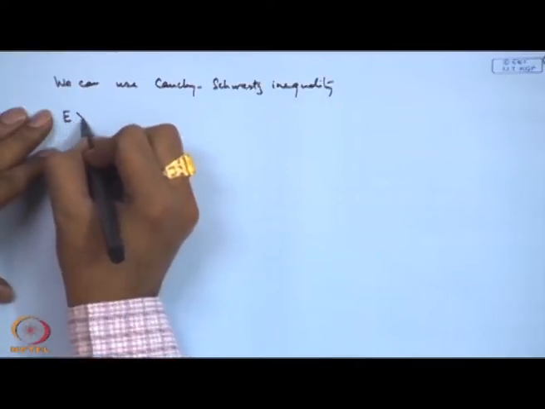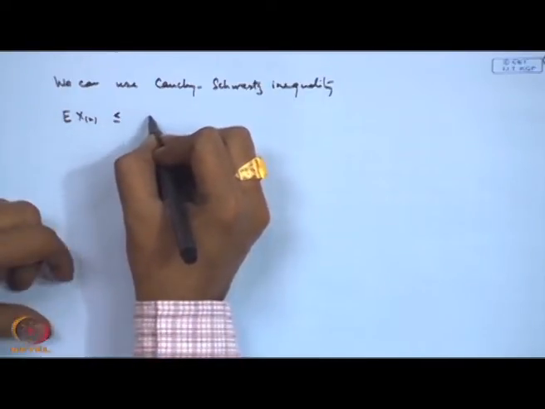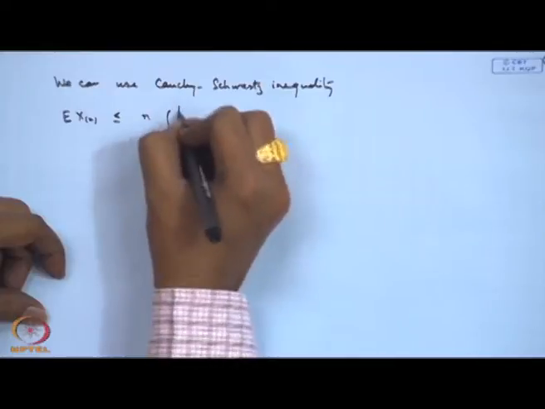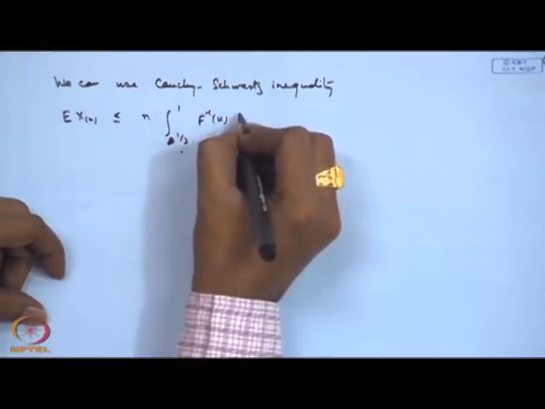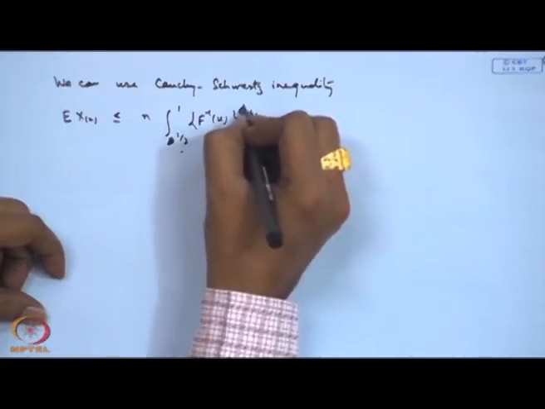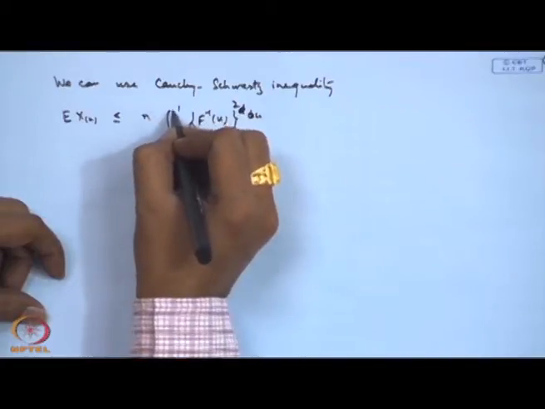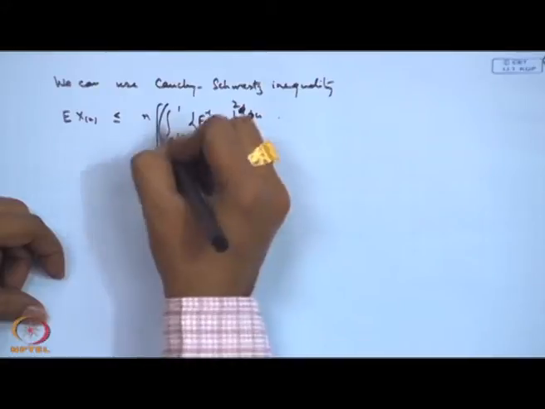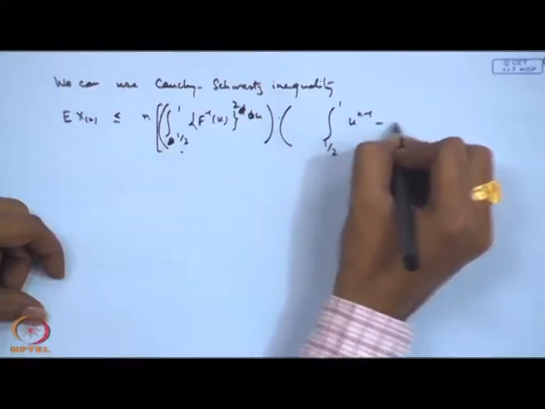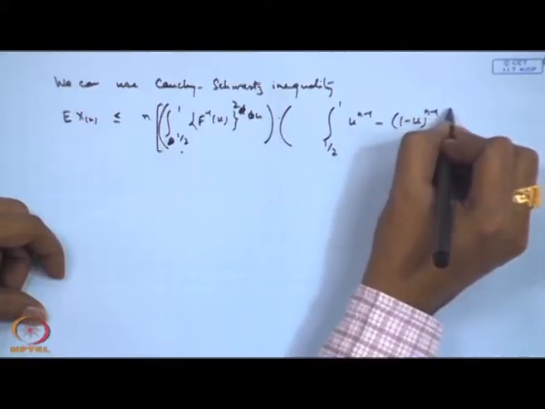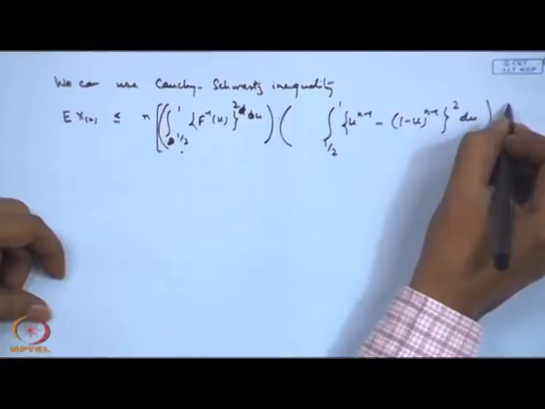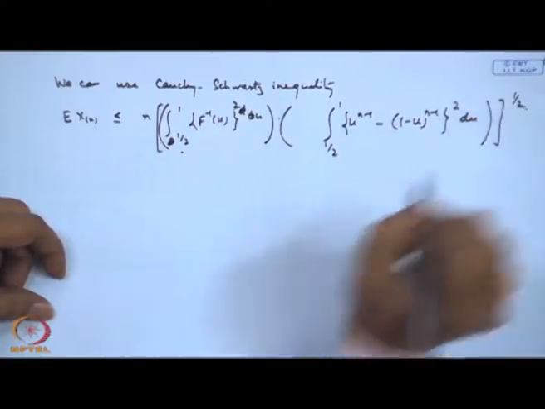So, you will get expectation of X n less than or equal to n times integral, well, it is half to 1, f inverse u square du, into integral half to 1, u to the power n minus 1 minus (1 minus u) to the power n minus 1, square du, whole to the power half.